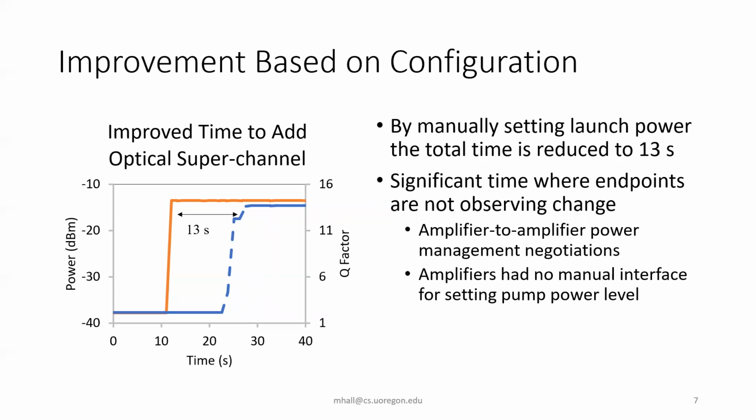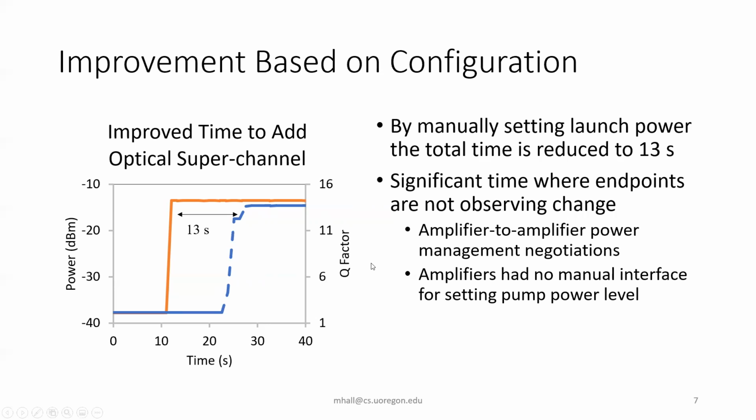Now, we still see that there is some significant time where the two endpoints, the transmitter and the receiver, are not observing any change. In this time, we posit that there are some amplifier to amplifier power management negotiations taking place, and these amplifiers have no manual interface for setting the pump power level.